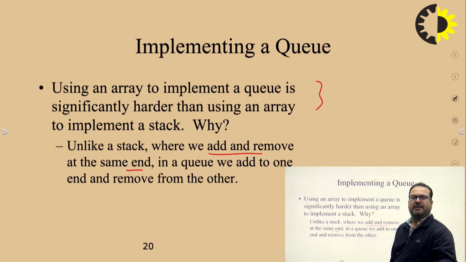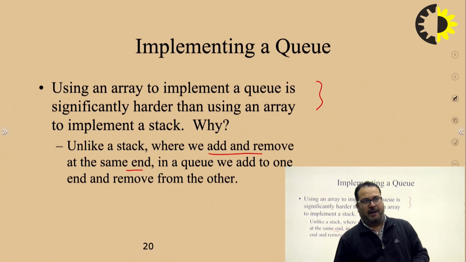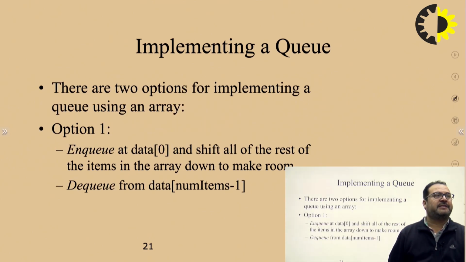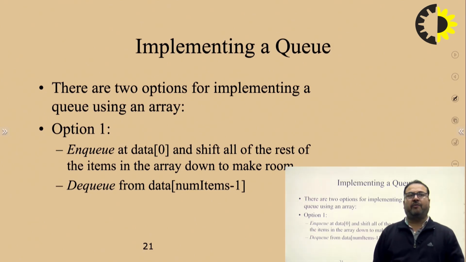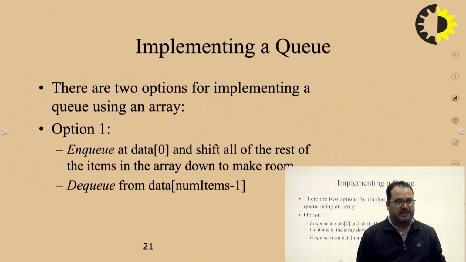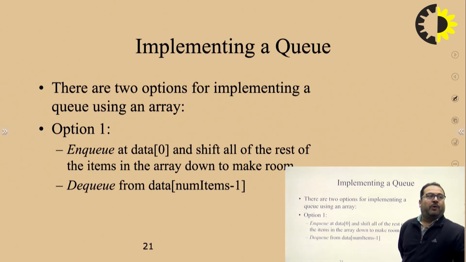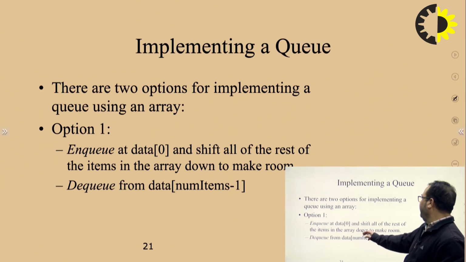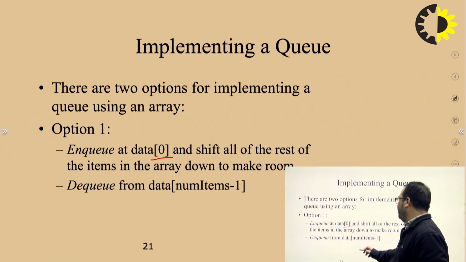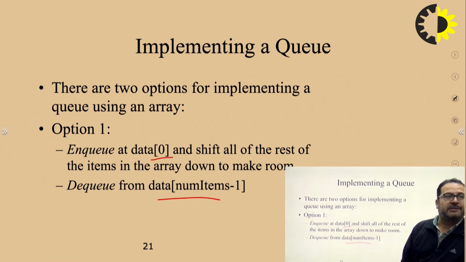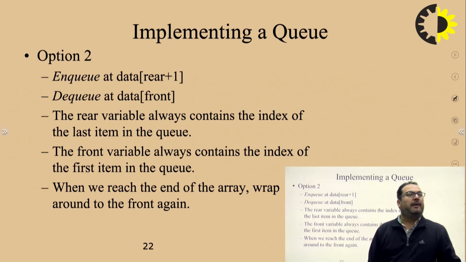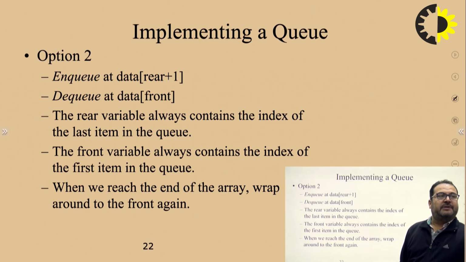That's why it is more complex than the stack, because in a stack insertion and deletion are done at one end, so implementation is easier. Again, there are two options for implementing a queue using an array: Enqueue at index 0 and Dequeue from index numItems minus 1.